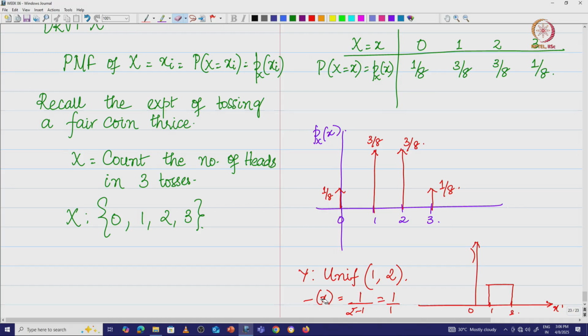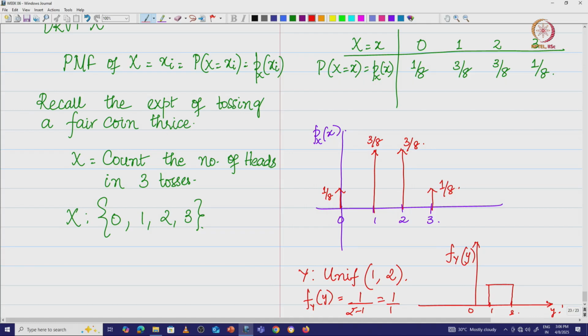Okay, I just made a mistake here, let me just change that. So, this is going to be f y of y, and this is going to be y. So, it is going to exist everywhere between 1 and 2, the height is going to remain the same, which is 1 by b minus a, right, done.